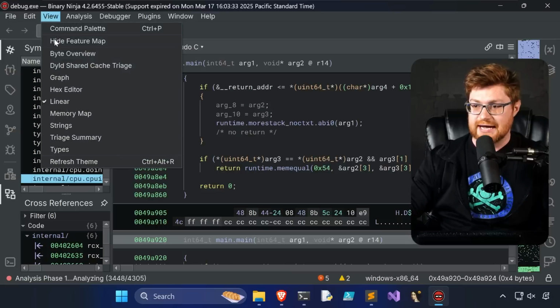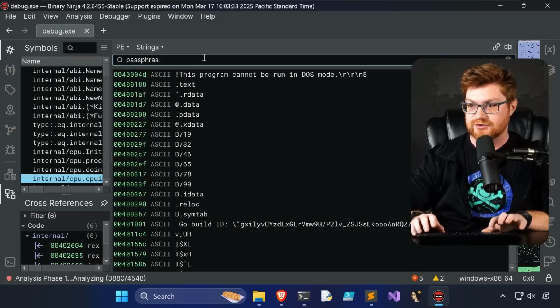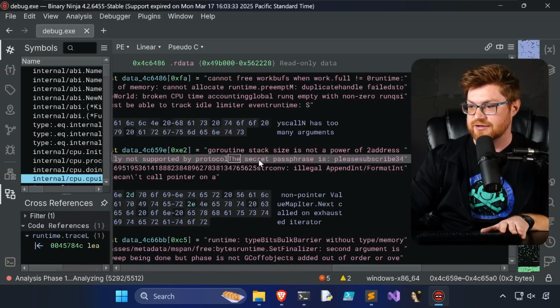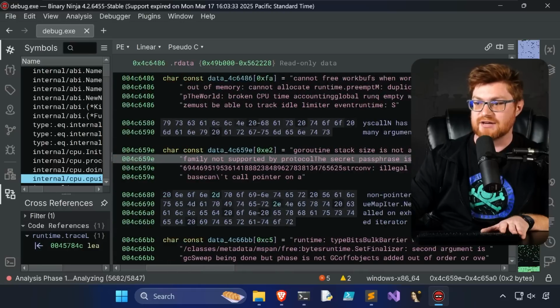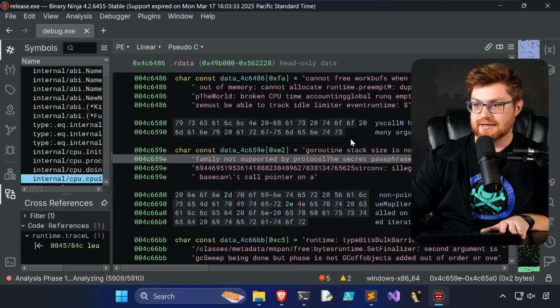If we take a look at these strings, can we simply track down our passphrase? Let me search for that. Looks like there's a big ASCII line here, but oh yeah, it does include the secret passphrase: please subscribe. That has not been stripped out. Let me open up what would be the release binary, letting this load.